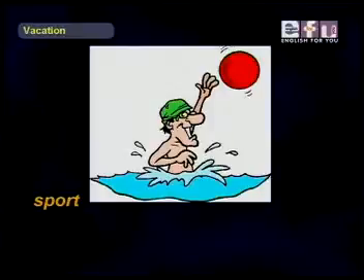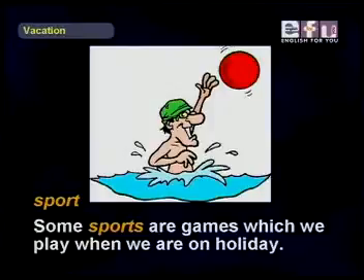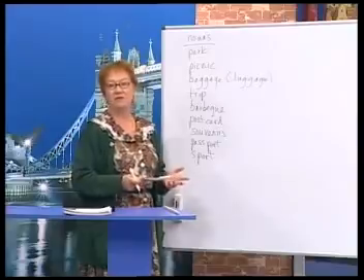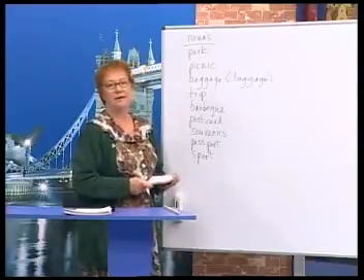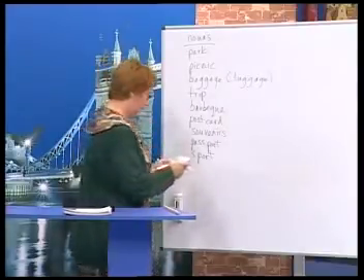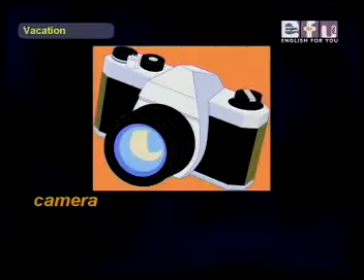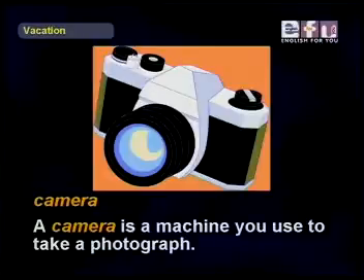Next is sport. We saw this before. Sport. Some sports are games which we play when we are on holiday. For example, beach volleyball or water polo. And finally, we have, very important, the camera. A camera is a machine you use to take a photograph.